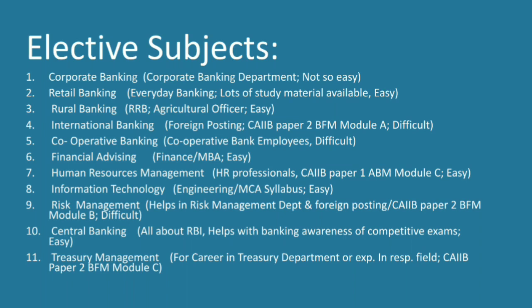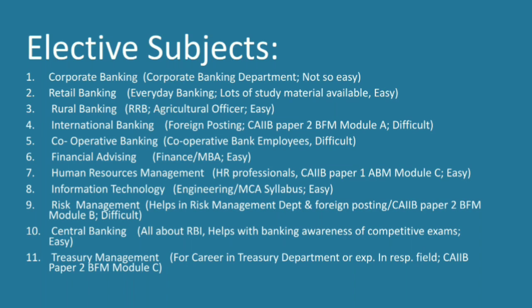Okay, so in this way we have seen all the 11 elective subjects. I have also told about retail banking. So in all, retail banking, rural banking, financial advising, then HRM, then IT, then central banking, these are the subjects which are definitely very easy.